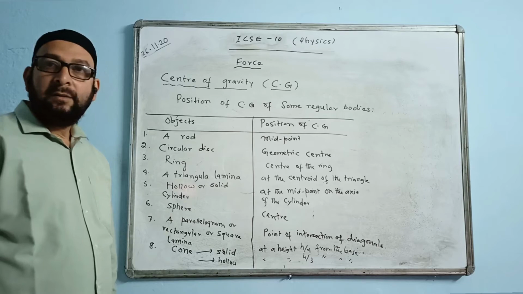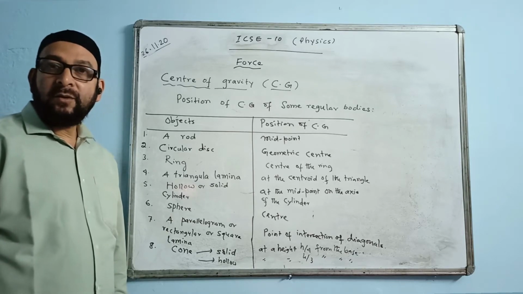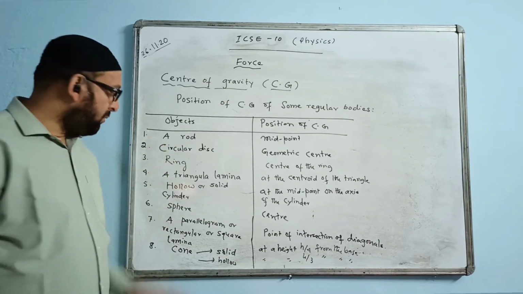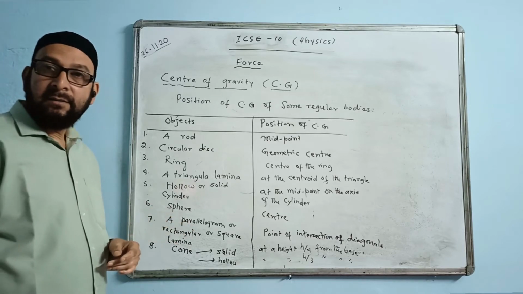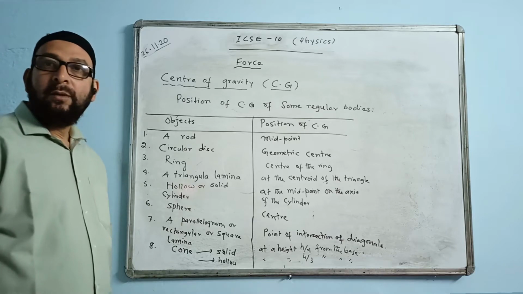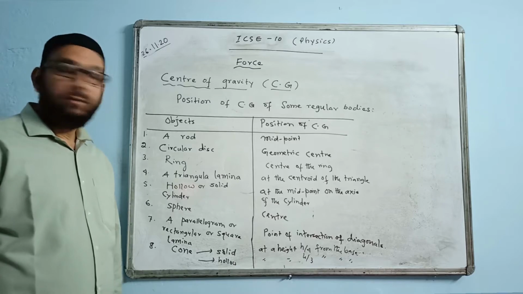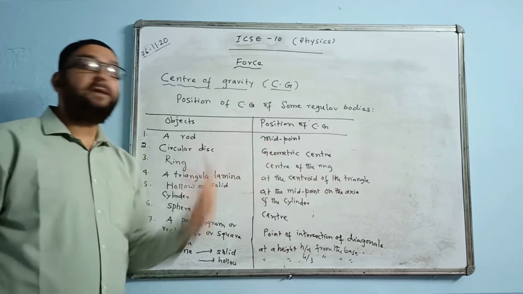Midpoint, center. Don't try to answer every time with center, because a triangle doesn't have a center. A circle has a center. But does a parallelogram have a center? No center. Does a triangle have a center? No. Many students write at the center of the triangle, which is wrong. You have to say at the centroid of the triangle, because in a triangle the center doesn't exist.